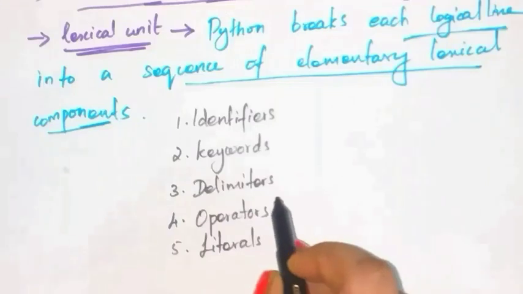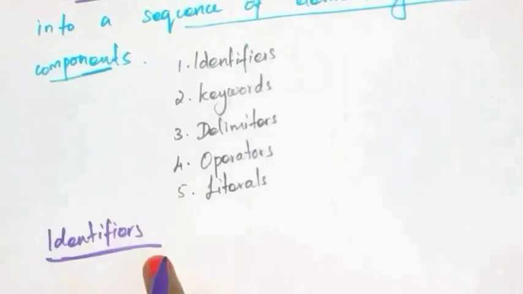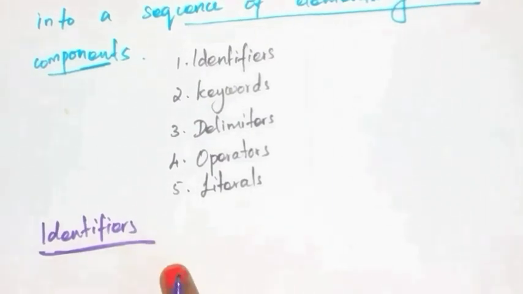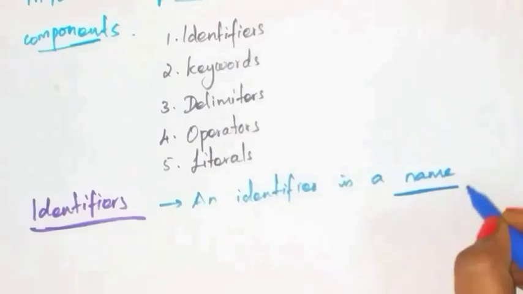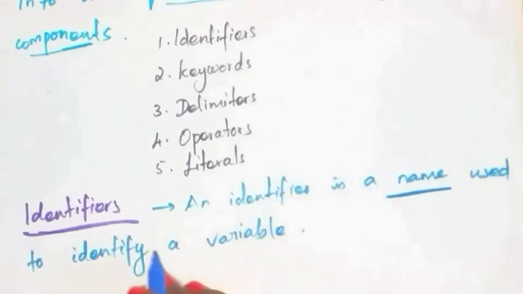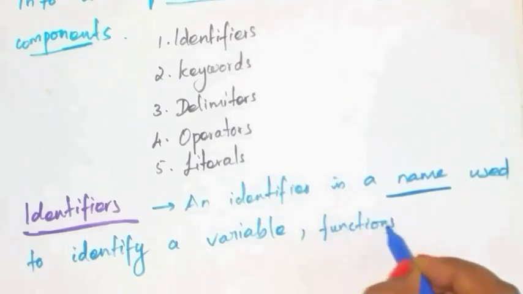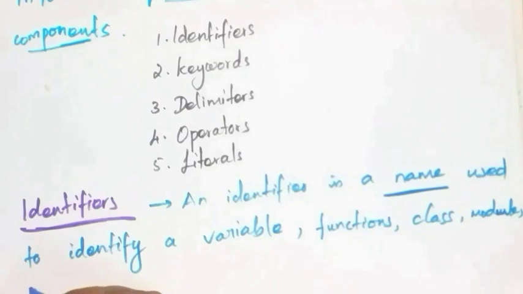Okay, so let us discuss these tokens one by one. First, let us see identifiers. What do you mean by identifiers? What is the use of an identifier? It is used to define the names of objects. An identifier is a name used to identify a variable, function, class, module, or object.